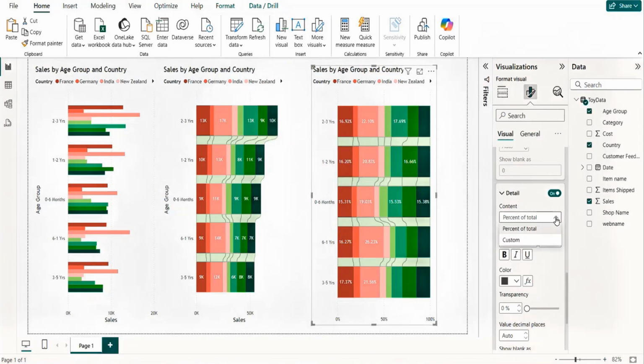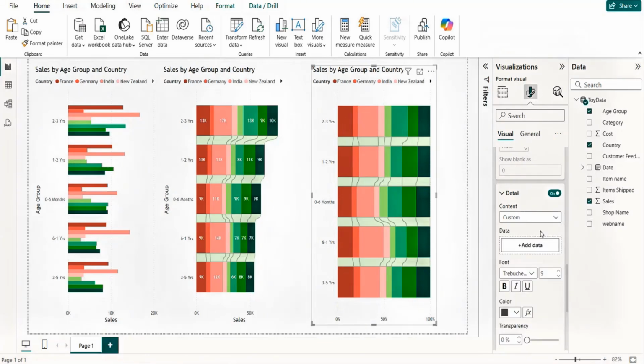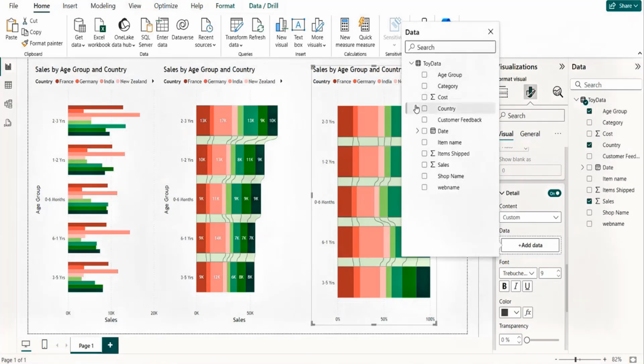Now, at the same time, if you see, we have the custom also here. Now, what is the custom? Custom means that you want to add maybe something which is not provided to you here. Let's do this experiment. So I click on the custom, and in the custom, now this data comes, add data. Now, add data means I can have here something else.